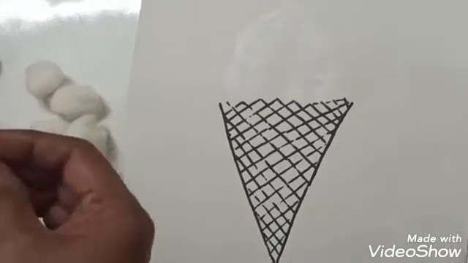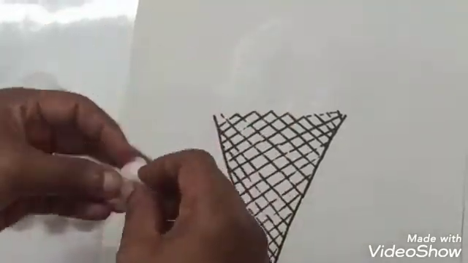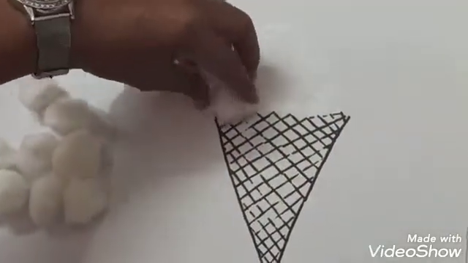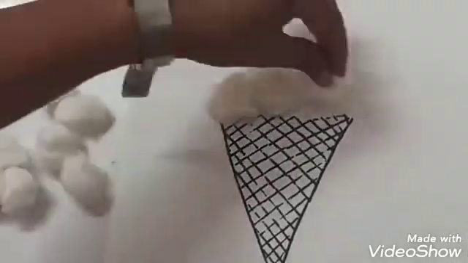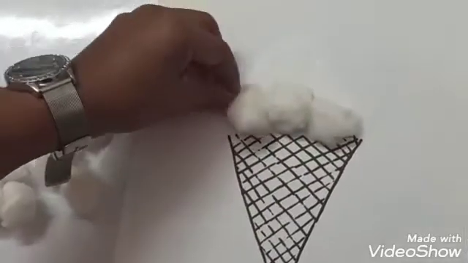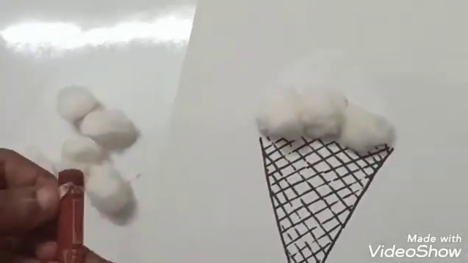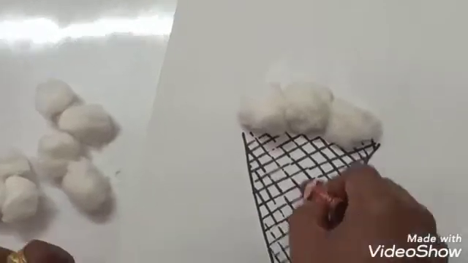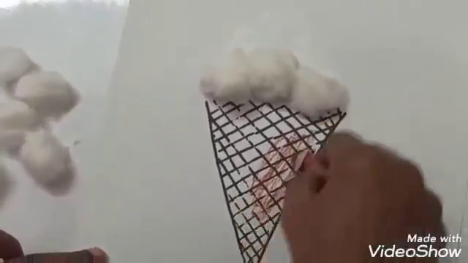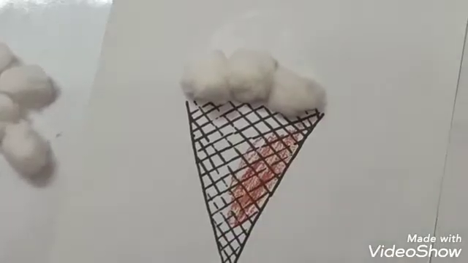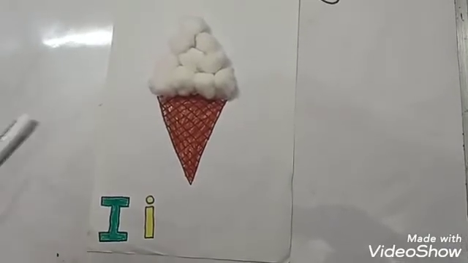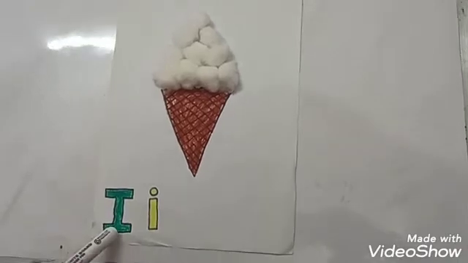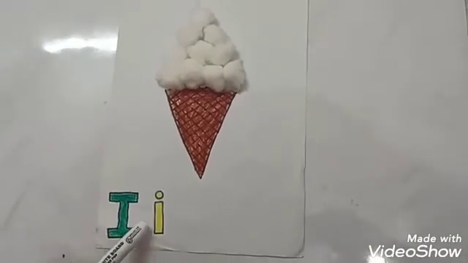Now these cotton balls, stick like this. And brown color crayon for this cone. Now this activity is completed. Ice cream activity is completed. You have to do like this. You can use any color for this I, capital I and small I.